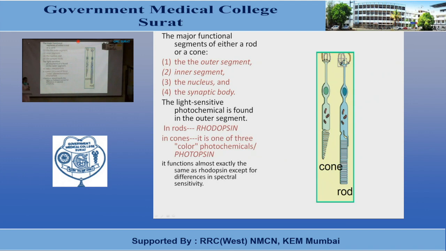Now the neurotransmitter that is released by the rods and cones is glutamate. In the neural cells of the retina, all the cells secrete glutamate except amacrine cells, which secrete acetylcholine.